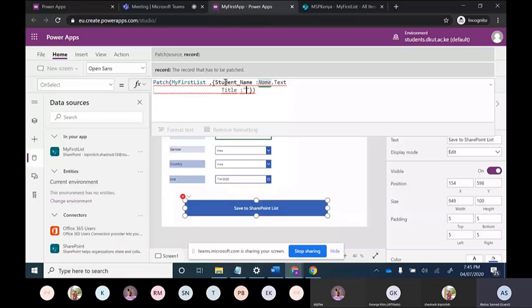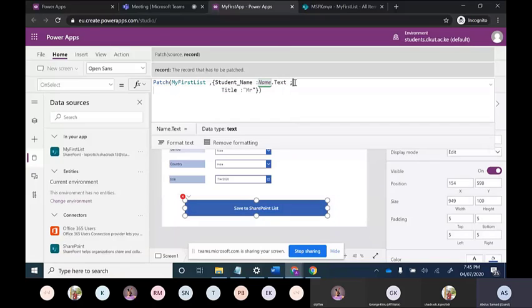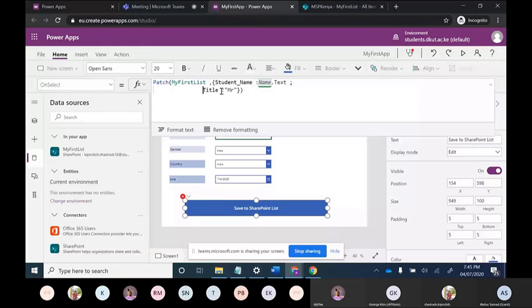And this error is coming up. Why is this error coming up? Because after every field, that is student name, we have to give one semicolon over here. Then this error will be gone.